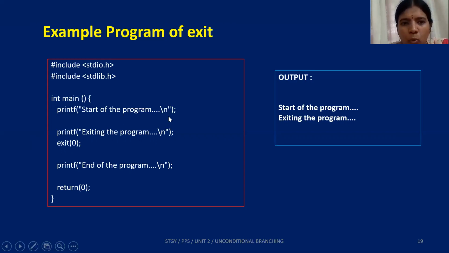Here I have a simple code: start of the program, exiting the program, exit 0, end the program and return 0. So therefore here I got it. This is start of the program and exiting the program, because whenever I pressed exit, the control immediately transfers out of main. So you're done with the execution, and it comes to the end of the program.